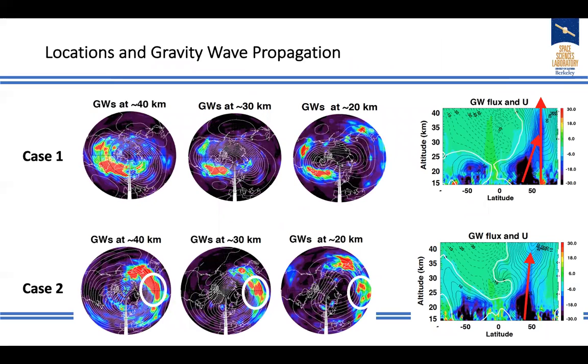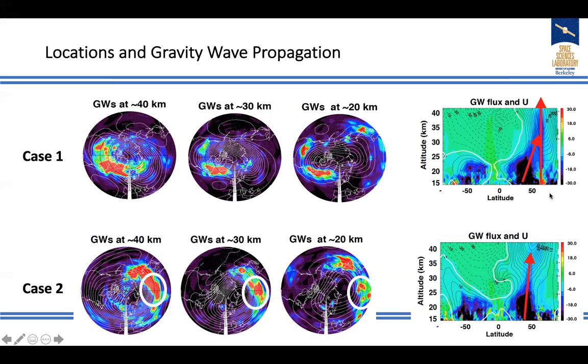We further separate the cases: those where the enhancement occurred in this area, and the other cases where the enhancement occurred in this other area. In this area, you see the strong connection from the low atmosphere. This area also shows a connection from the low atmosphere, but the latitude goes from lower to higher latitude, indicating some changes from the meridional propagation.